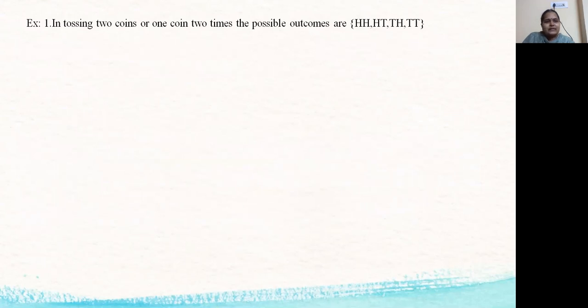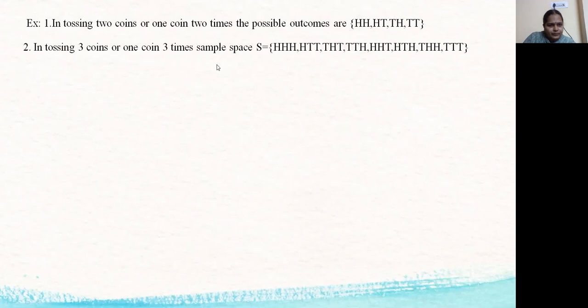In this example, in throwing two coins or one coin two times, both are equal. The possible outcomes are: both heads, one head and one tail, or one tail and one head, or both tails. So this is the sample space. In tossing three coins or one coin three times, the sample space S is: we can get three heads, otherwise